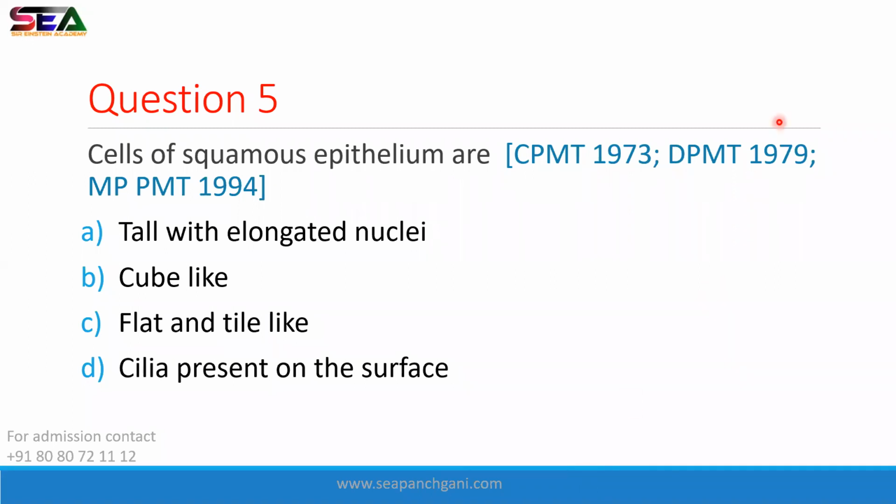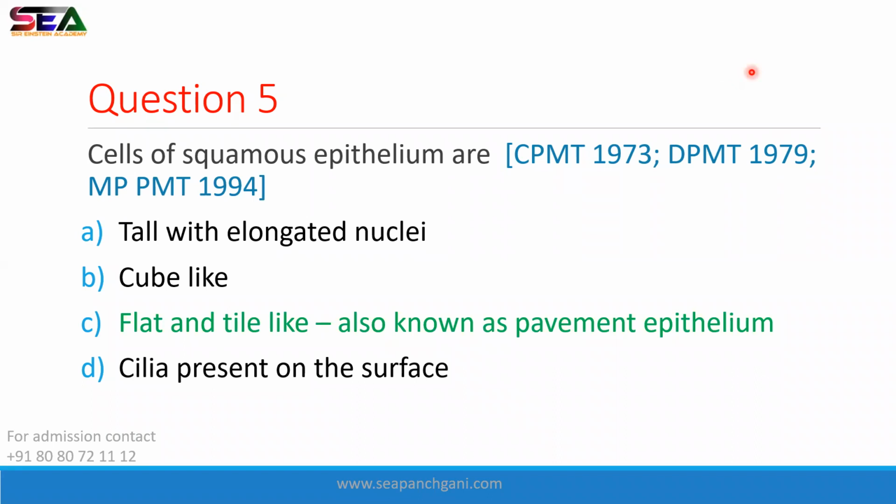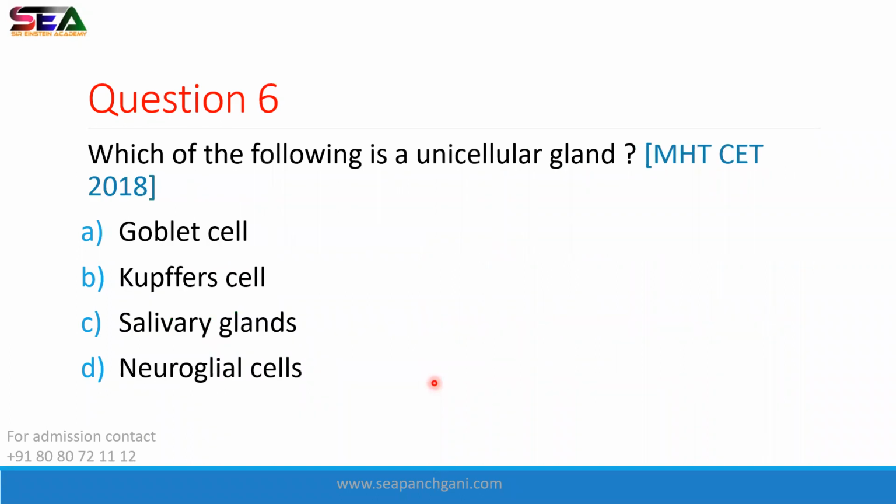Very good, Sahil. Very good, Divya. Very good, Omkar. Correct answer is obvious: flat and tile-like structure. Squamous epithelium looks flat, tile-like, pavement-like. Moving forward, tall with elongated nuclei are glandular epithelium. Cube-like are cuboidal. And cilia present on the surface are ciliated. Right?